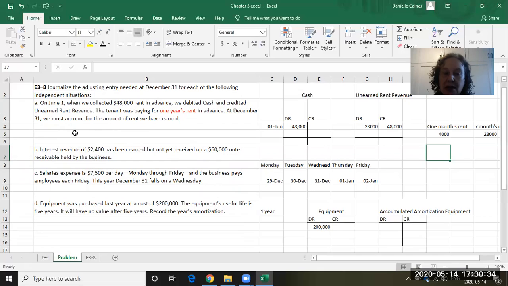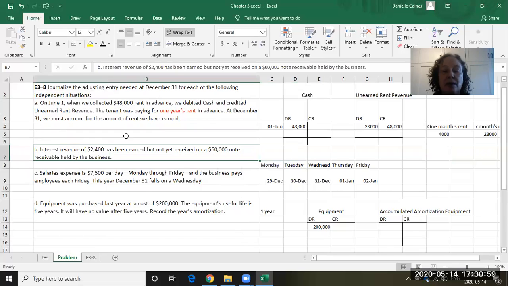So our revenue account is interest revenue. That's the kind of revenue that we're earning. And it's going to be, somebody owes us money, so it's going to be a receivable account, an asset, which is going to be our debit account. And we're going to call it interest receivable because it's not accounts receivable, because accounts receivable is only for our customers, and this is a different kind of interest. It's interest from whoever took on this note from us. So we're going to have an interest receivable, which is an asset, and which is a debit, and we're going to have interest revenue as our credit account.